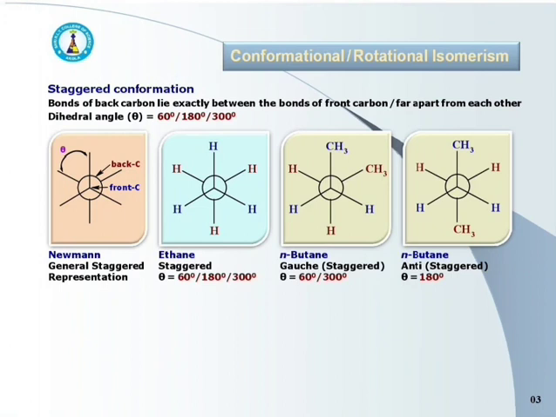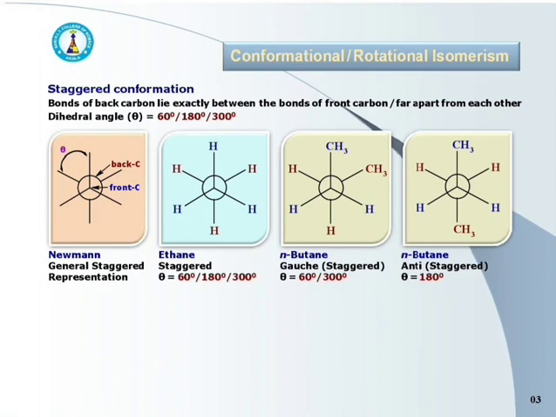Here also, the point at the center represents the front carbon atom, whereas the circle represents the back carbon atom. In this structure, bonds of the back carbon are exactly between the bonds of the front carbon atom, and hence it is staggered conformation.